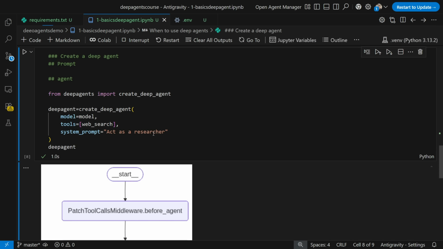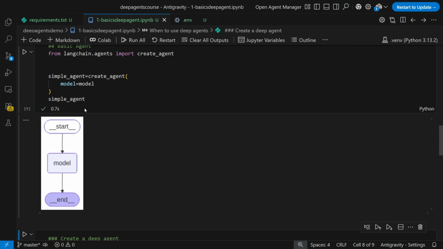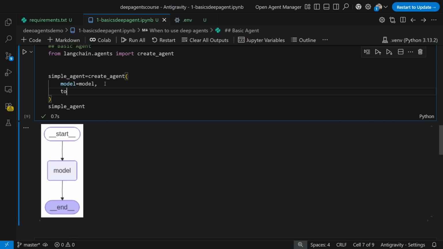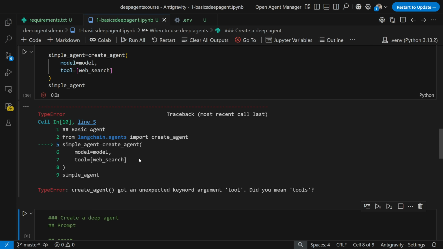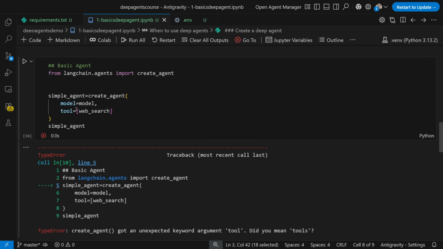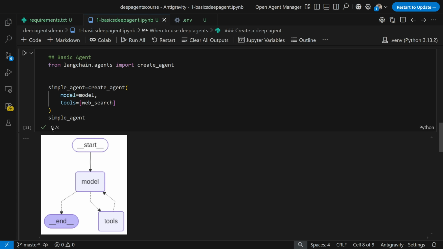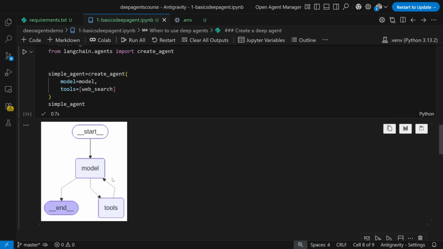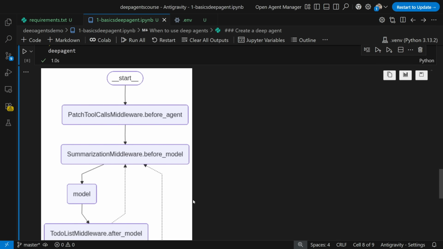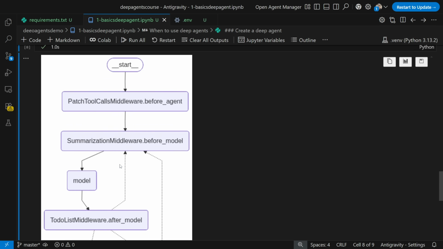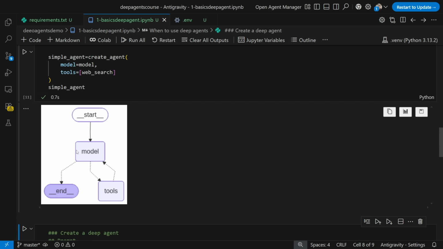Now in the case of the simple agent, right now I did not add any tools. So let's say I go ahead and add tools equals web search. Here it says, did you mean tools? Yeah, I have to say tools. Now this was how a basic AI agent looks, and this is how a deep agent looks. Now what is the difference? Almost everything is the same. Here also you have a model, and you have integrated tools.